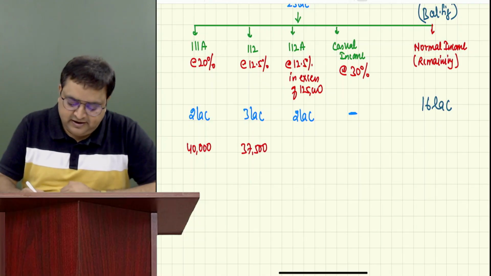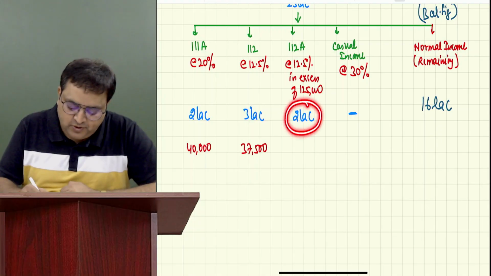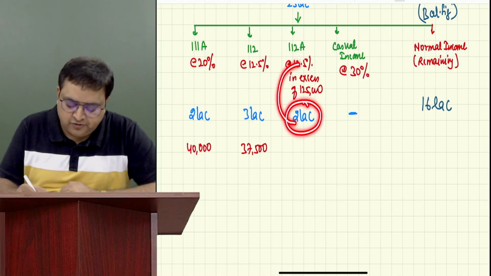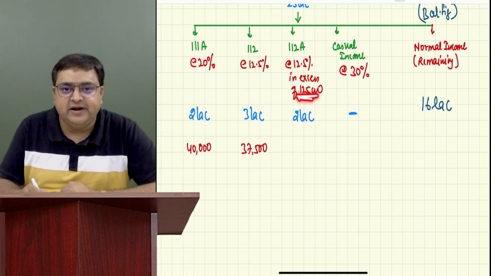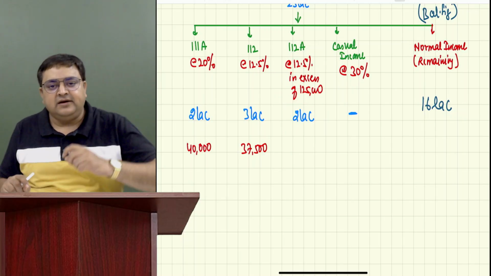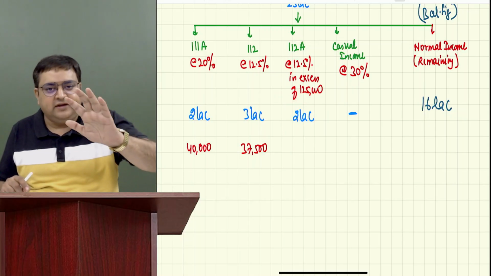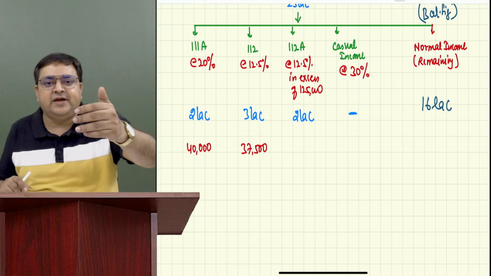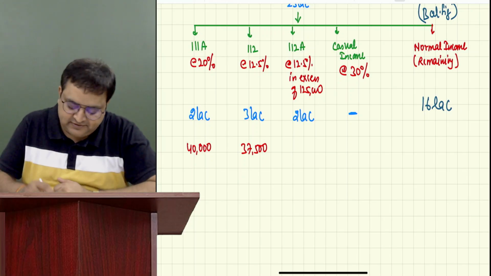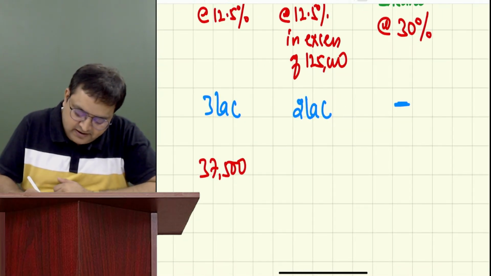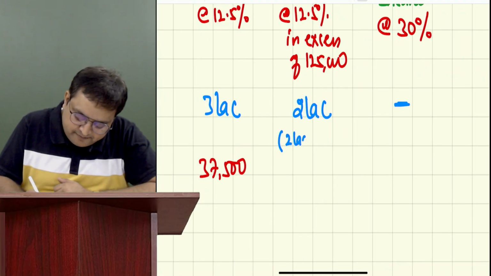Guys, should I calculate 2 lakh into 12.5% or in excess of 125? What does it mean? The first 125, no tax. Over and above 125, we have to apply 12.5%. It means I have to first subtract 2 lakh minus 1,25,000 and then apply the 12.5% rate.